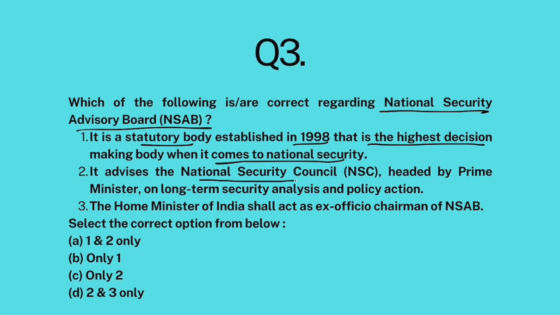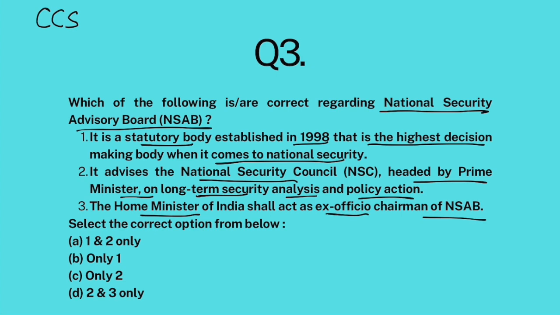It advises the National Security Council headed by Prime Minister on long-term security analysis and policy action. Home Minister of India shall act as ex officio chairman of National Security Advisory Board. Now look, the thing is that the highest body that makes decisions with respect to security of India is Cabinet Committee on Security. Okay, this is the highest body.